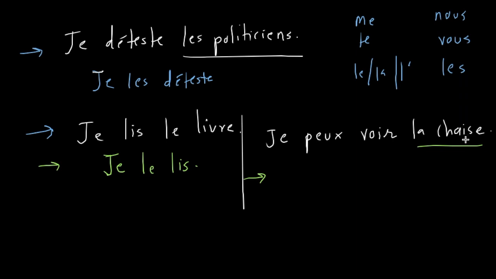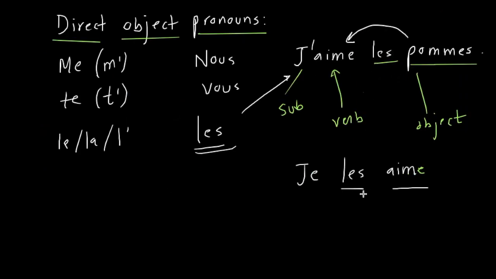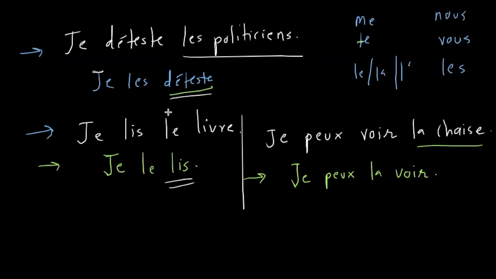Now, in this sentence, this is still a direct object. La chaise. Okay. Only thing is, if you convert this sentence using a direct object pronoun, what will that sentence be? Je peux la voir. La voir. Okay. Now this is a little bit different, right? So usually if you see from all the examples we have seen, it comes before the conjugated verb, right? Je les aime, je les déteste, je les lis. But here, the conjugated verb is pouvoir, right? And you are using it before the secondary infinitive verb. Why is this not je la peux voir?